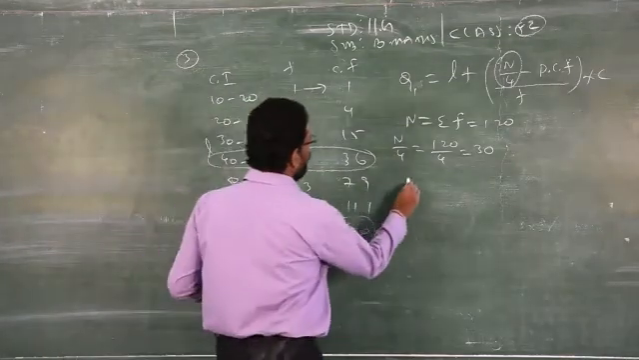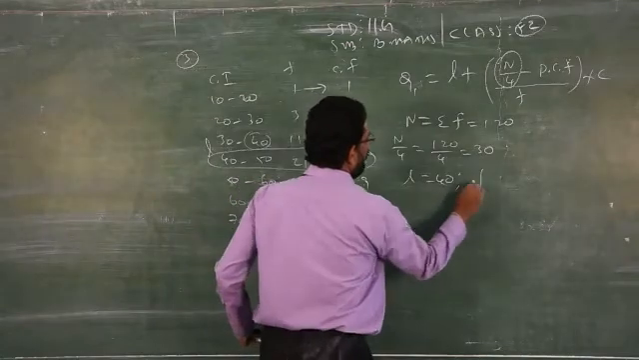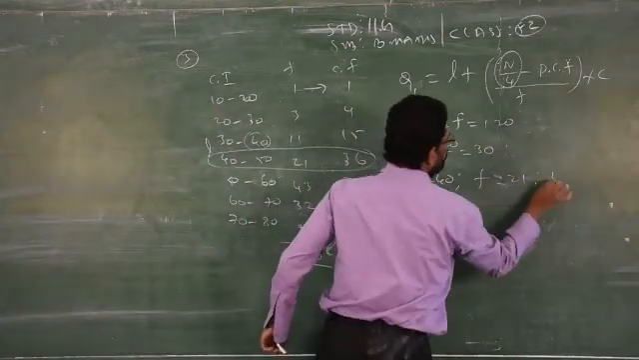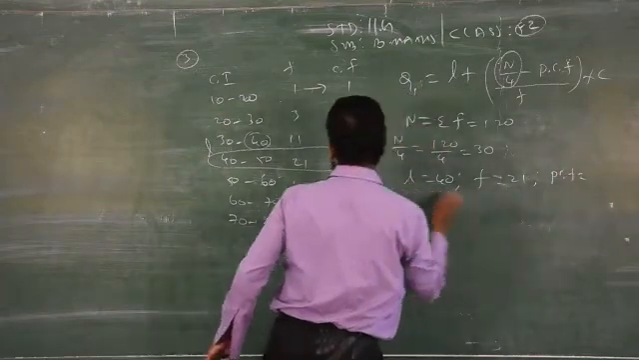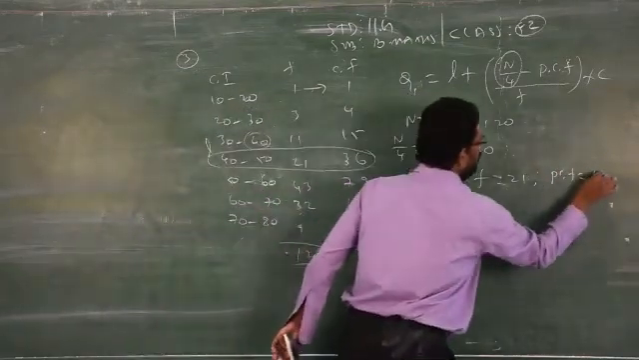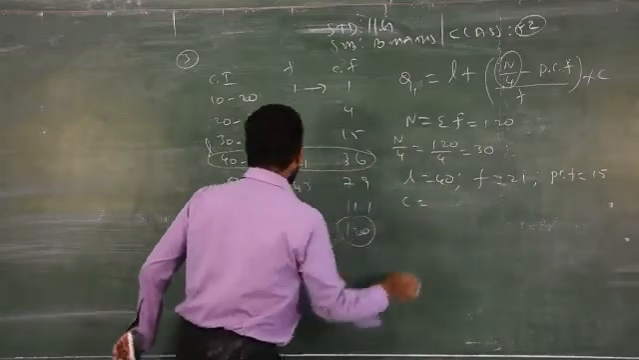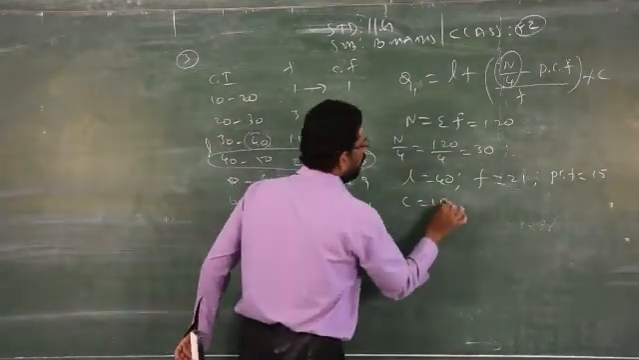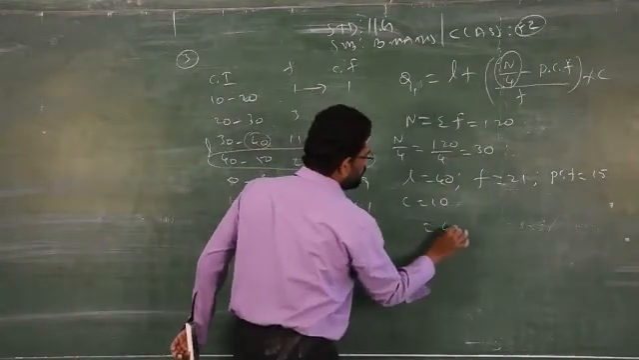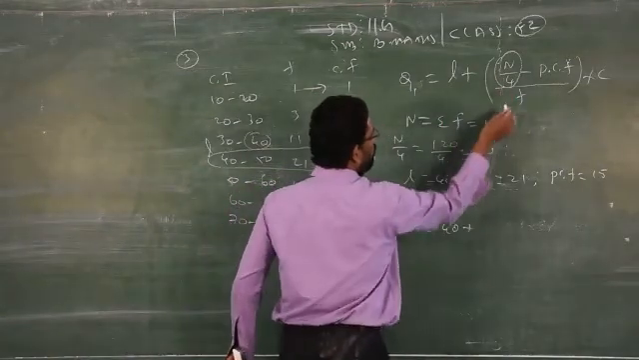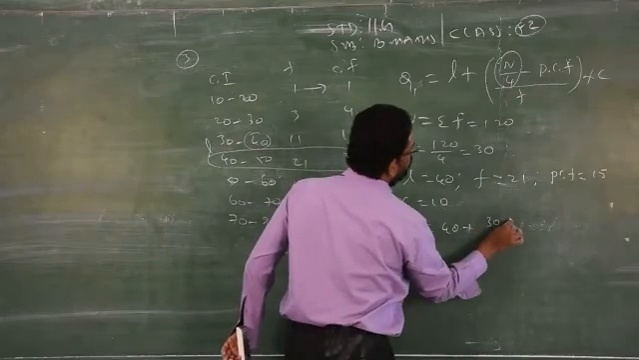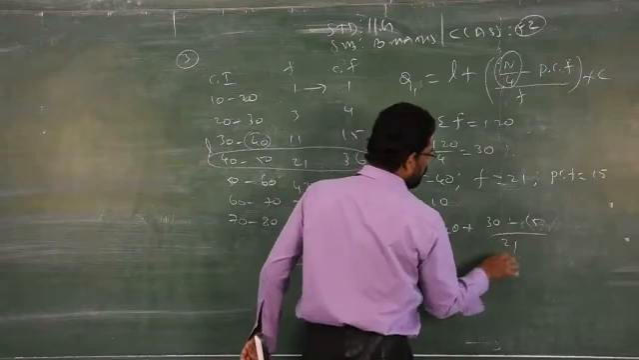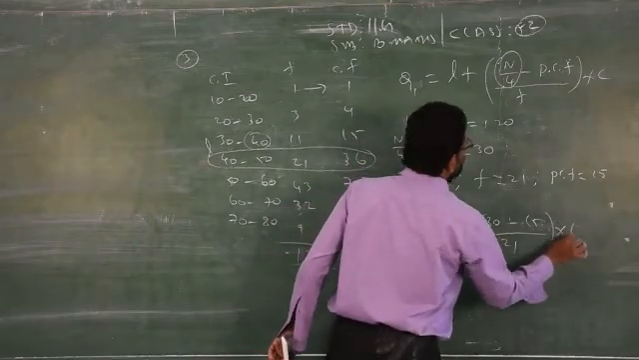Now you write L is equal to 40 and the corresponding frequency is how much? 21. What is the previous cumulative frequency above that model class? 15. Then C is class size. What is the class size? Difference between 50 and 40, that is 10. Just substitute: 40 plus, N by 4 is 30 minus the previous cumulative frequency 15, divided by the frequency 21, into the class size 10.